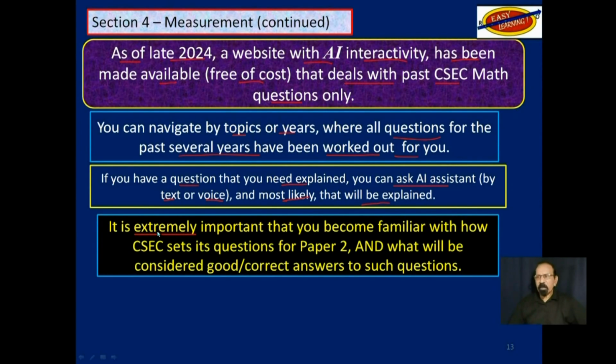It is extremely important that you become familiar with how CSEC sets its questions for paper 2 and what will be considered good or correct answers to such questions.